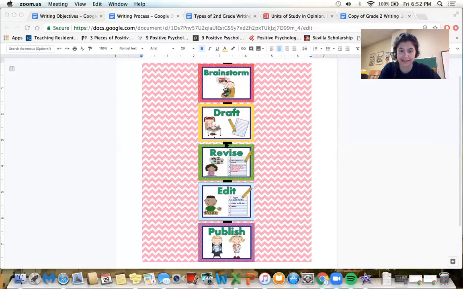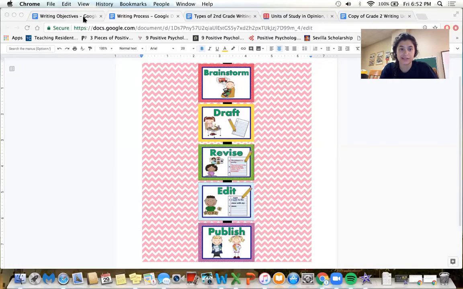We only have 3 more days until we can begin our publishing projects and you guys finish up your final pieces for the year. So we are still in the revising stage today. I promise it's our last day of revisions. Tomorrow we will move on to editing. So let's take a look at our writing process chart here. We're still in revision, last day. Tomorrow we'll move on to editing. So last day to make your piece as strong and long as you can.